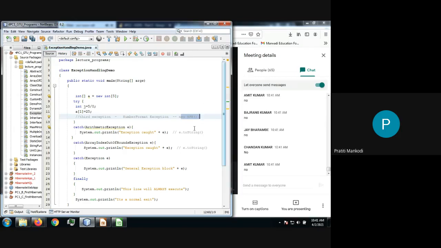Yes, correctly. Now let us go to the third. We are having still one catch block, so let us see whether you are having. So it is something like this, exception E is equal to new number format exception. ये हो जाएगा. Is it possible or not? Is this possible or not?